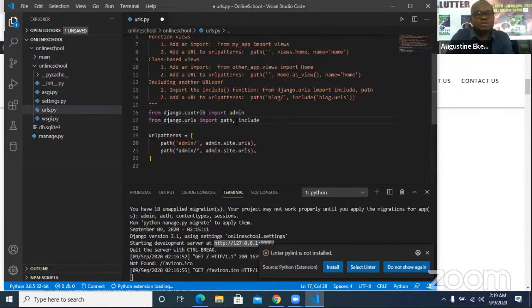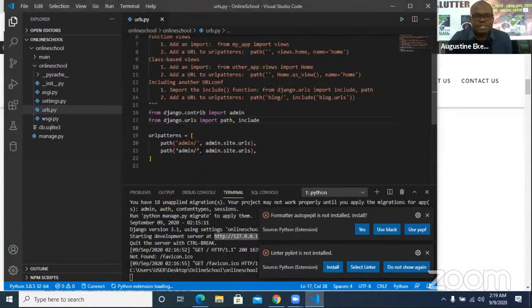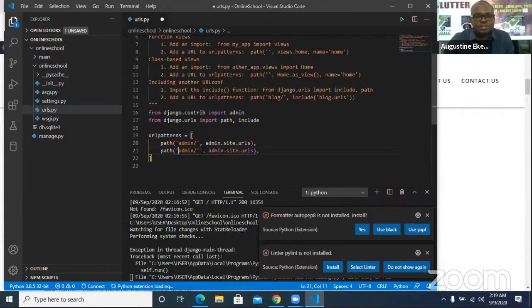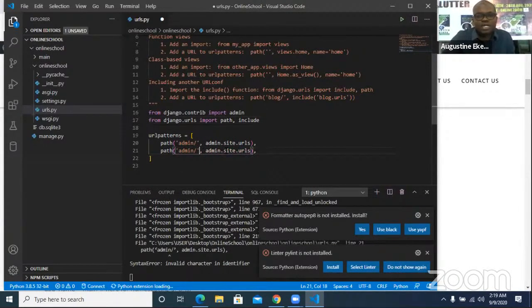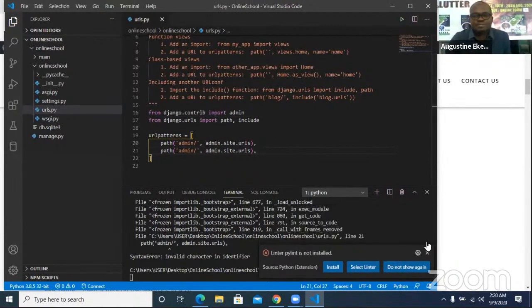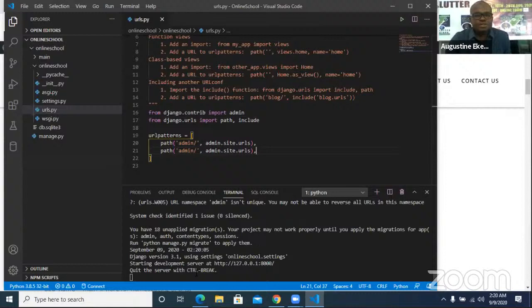So once I do that, I'll do Ctrl S to save. Okay. So make sure that you change this to single quote, because it's now writing another thing. Make sure you have your single quote. Remember, that was the issue we had in the first practice that we did. So once you're done, do Ctrl S to save. So notice the corrections that I made. Do Ctrl S. Once you do, you see that it's running very well, meaning that there are no errors.